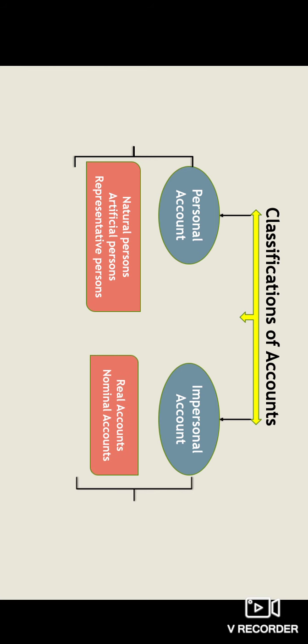Next we have classifications of account. It is done on 2 bases. One is personal account, another is impersonal account. In personal account we have 3 things: natural person, artificial person, and representative persons. And in impersonal account we have real account and nominal account. Let's study about these.